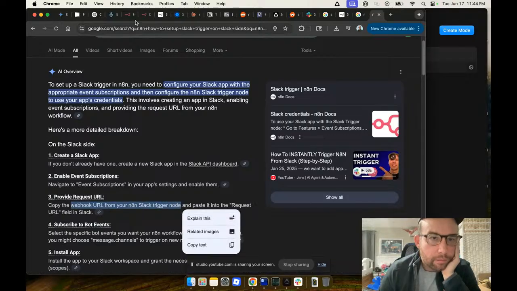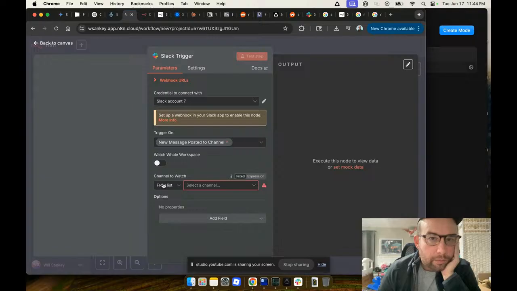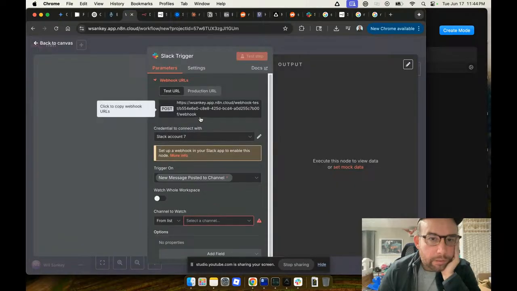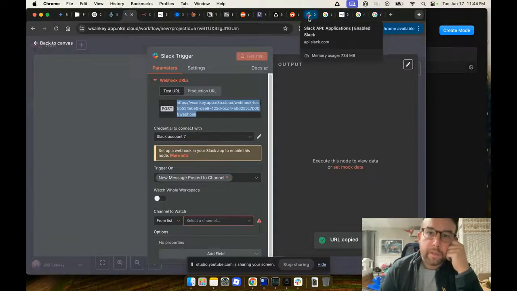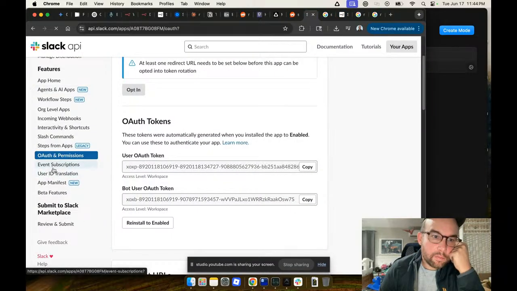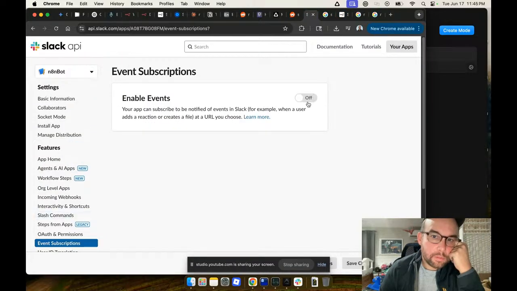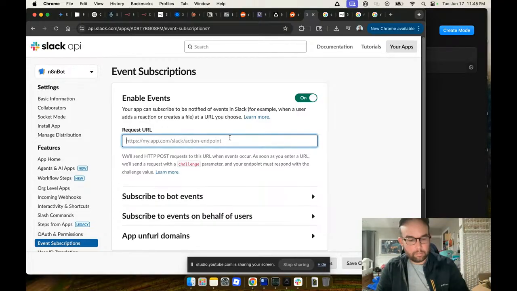Oh. Okay, where's the URL? Webhook URLs. Oh, I see. Click copy. I see. All right, so wait. So now in Slack, event subscriptions on, here's my endpoint.